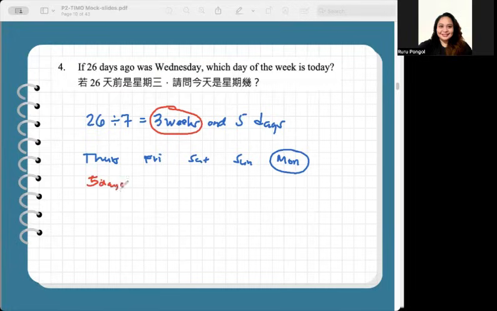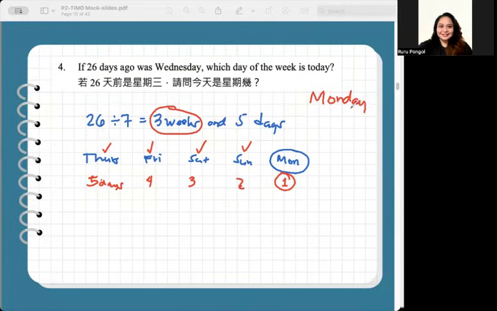5 days ago, it was a Thursday. 4 days ago, it's a Friday. 3 days ago, it's a Saturday. 2 days ago, or yesterday, is a Sunday, making today a Monday. That's the reason that the final answer in number 4 is a Monday.